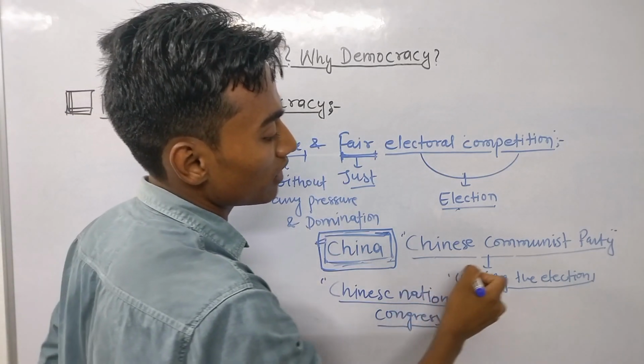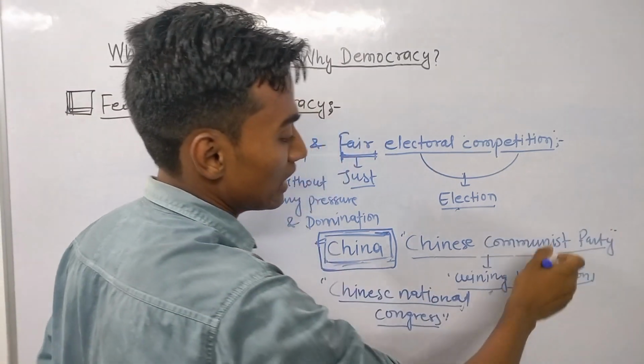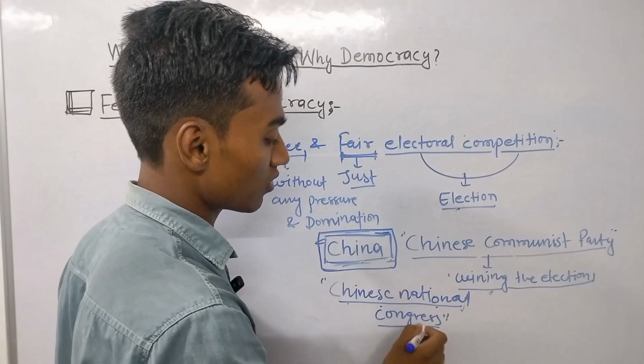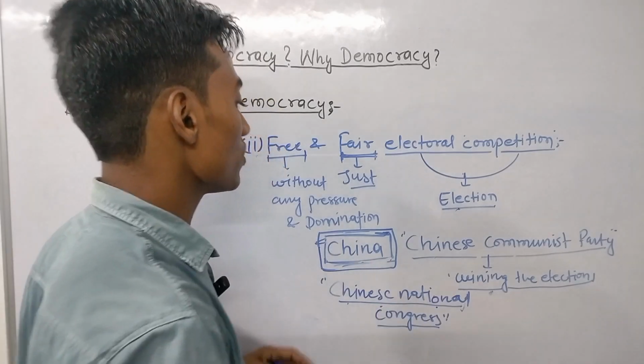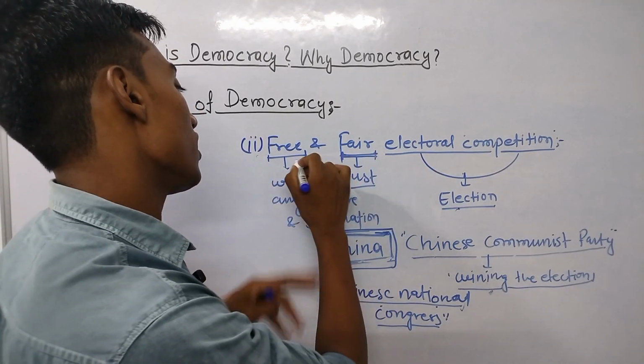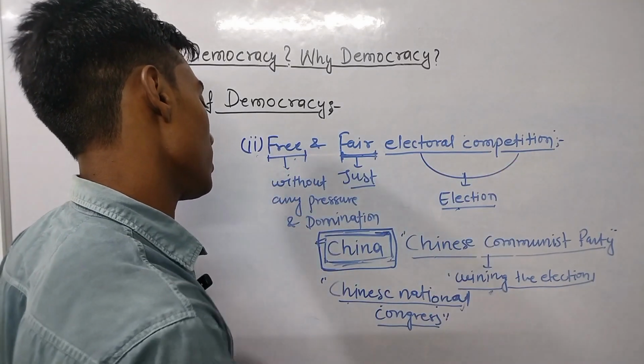So the influence of the Chinese Communist Party exists in the Chinese National Congress. This is something wrong in the context of free and fair electoral competition.